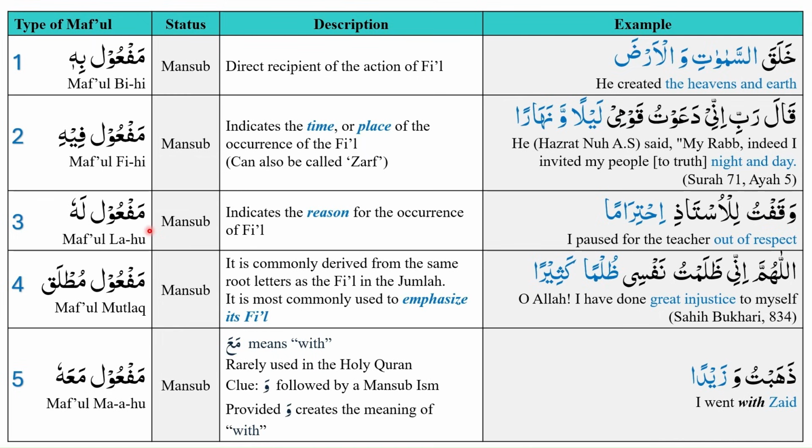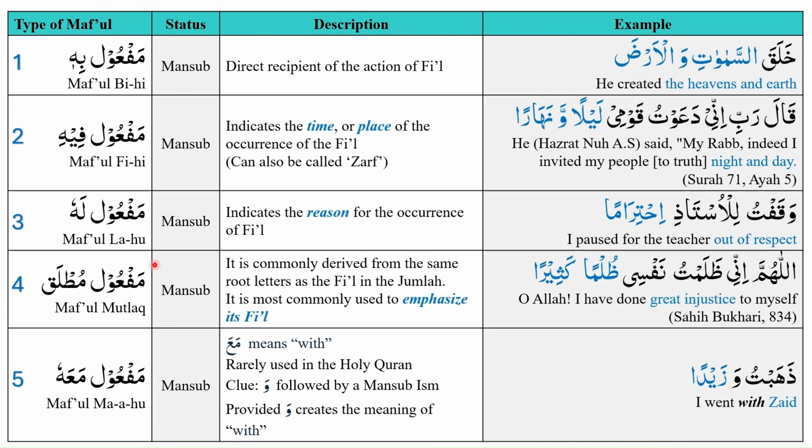The third type of maf'ul was maf'ul lahu. Maf'ul lahu indicated the reason for the occurrence of fi'il. We use the example of waqaftu lil ustazi ihtiraman. Ihtiraman is a mansoob ism that is giving us perspective on the reason for the occurrence of fi'il. I paused for the teacher out of respect. So ihtiraman or out of respect is giving us a reason for why the fi'il occurred.